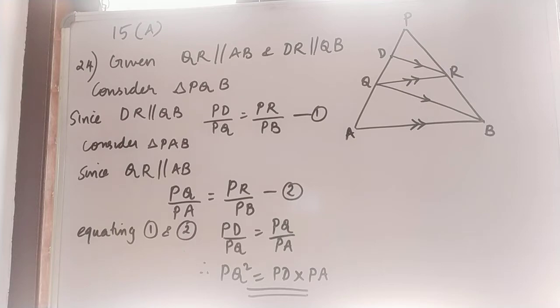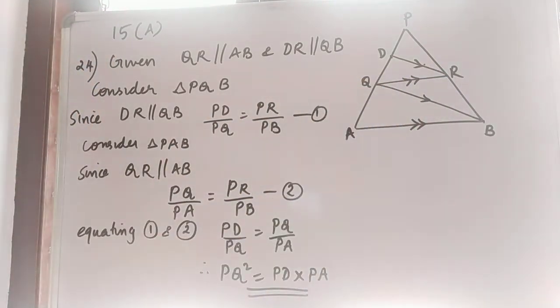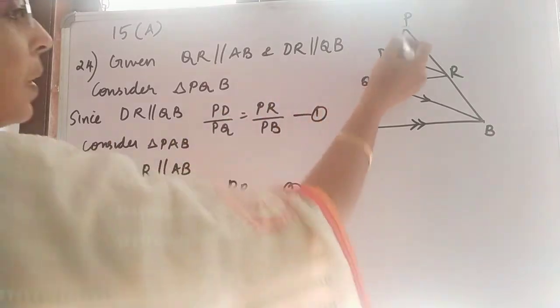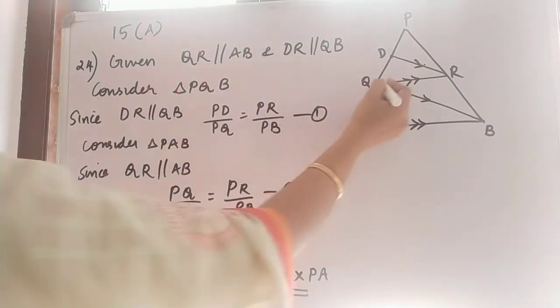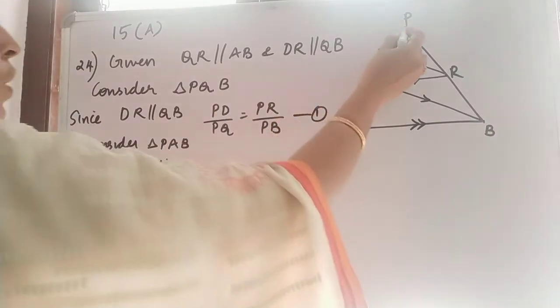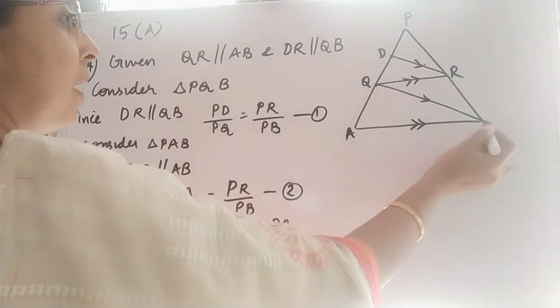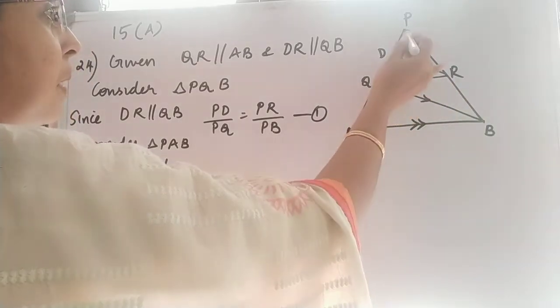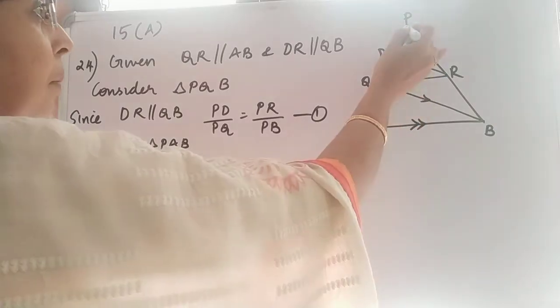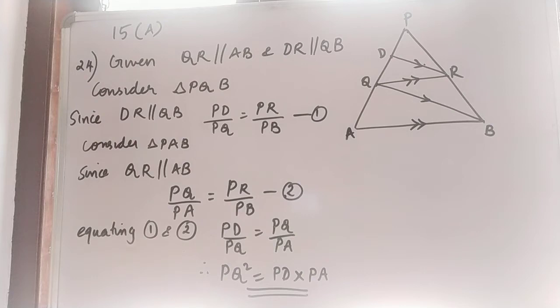Since DR is parallel to QB, these two are parallel, it is given. Next consider triangle PAB. Given QR is parallel to AB, so we can write PQ divided by PA is equal to PR divided by PB. Let it be equation number 2.